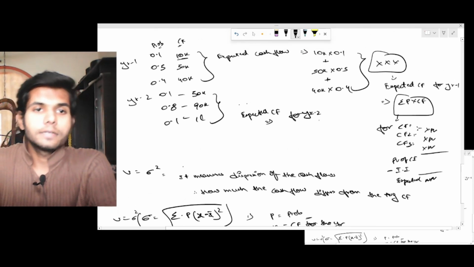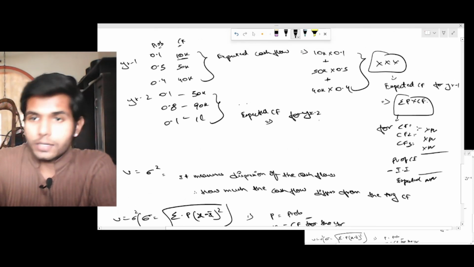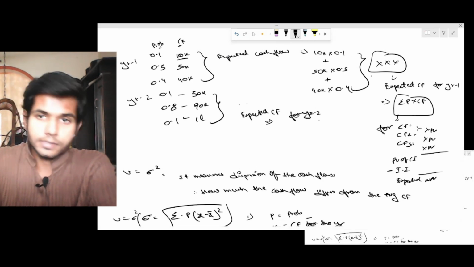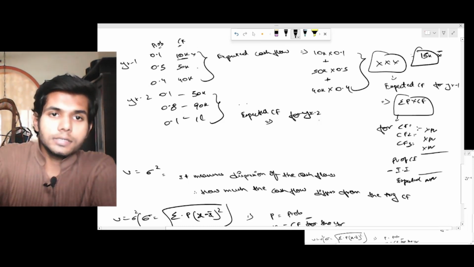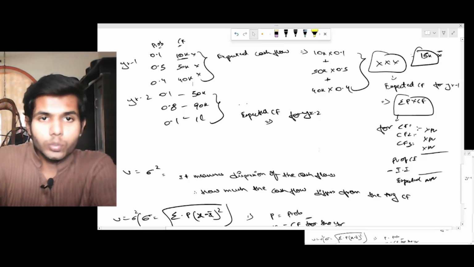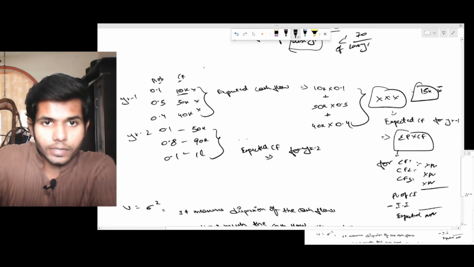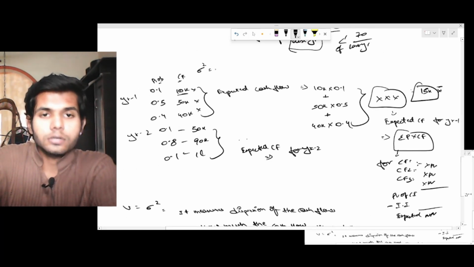Alright, let's take the same example. Year 1, these are the cash flows. What is X bar here? Let's say this into this plus this into this plus this into this is somewhere around 15,000. This is X bar. These are X. How will you arrive at the variance for year 1? Variance for year 1 equals X minus X bar whole square.